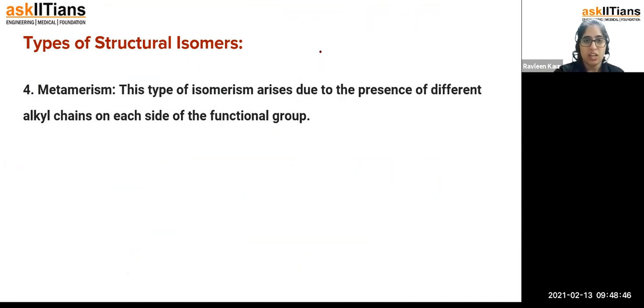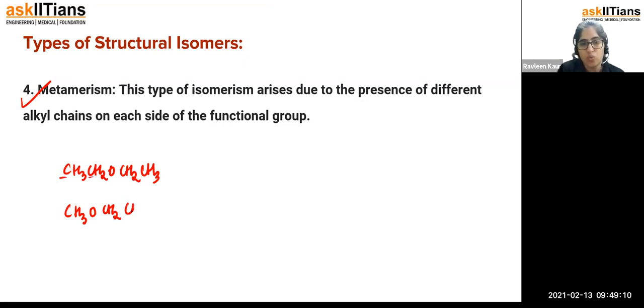Next one is on the basis of metamerism. So metamerism is what we define as whenever you have a difference in the alkyl chain next to each other. For example, you're going to have CH3, CH2. I'm writing the example of ether only. CH2, CH3. I can also draw this as CH2. How many carbon atoms are there at the top? 4. So 1, 2, 3. Here we go with the fourth one.